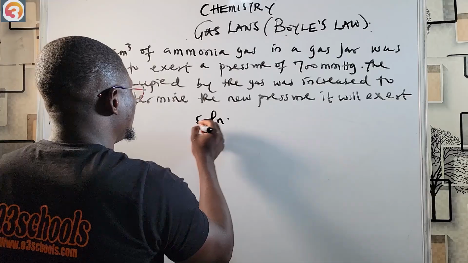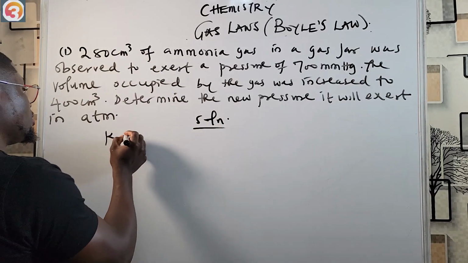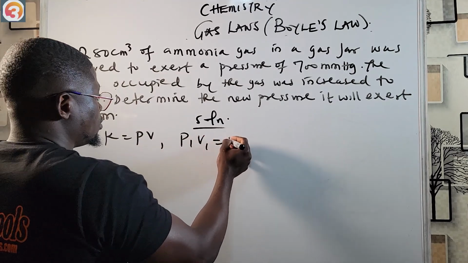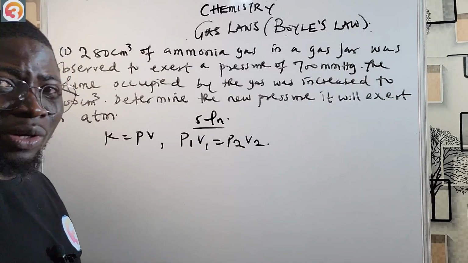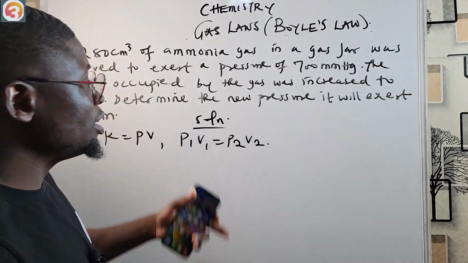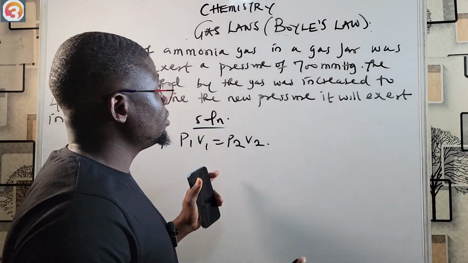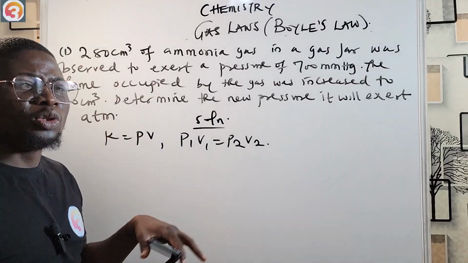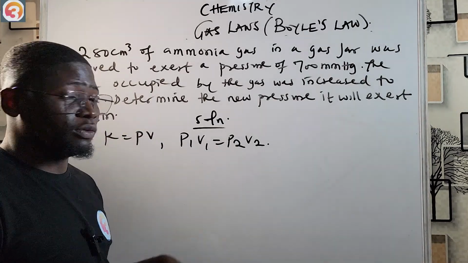So let's say solution. Let me bring your memory back. Our formula, we have seen that K is equal to PV. And I told you that that means P1 V1 is equal to P2 V2. Right? So from the question, how do you even know that it's Boyle's law? Do you see them make any mention about temperature here? No. So you're not saying anything about temperature here. You should know that they're talking about pressure and volume, so you should know that it is Boyle's law already. So now that means we're going to use this formula to solve.